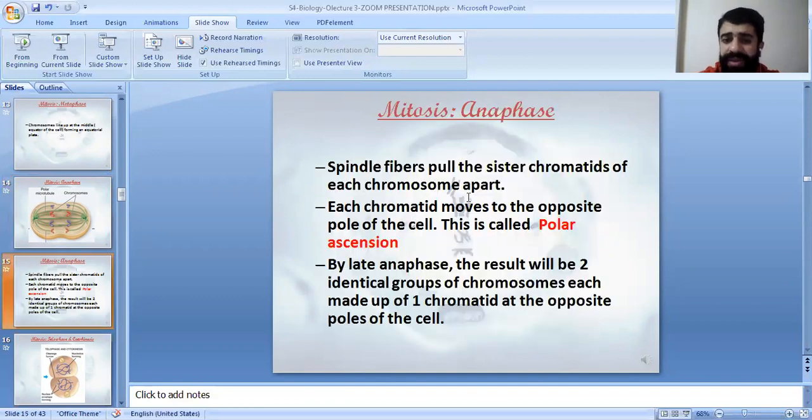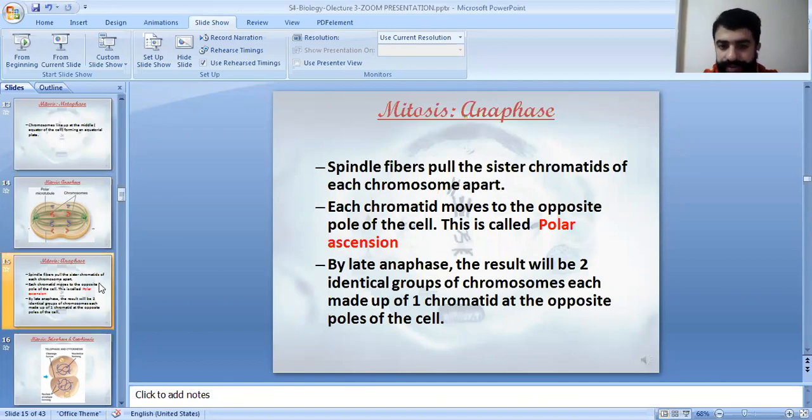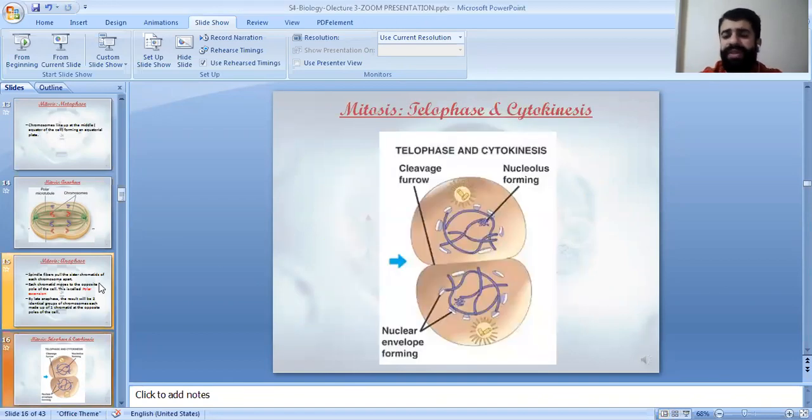In anaphase, the spindle fibers pull the sister chromatids of each chromosome apart. Each chromatid moves to the opposite pole of the cell. This is what we call the polar ascension. By late anaphase, we have 2 identical groups of chromosomes, each made of 1 chromatid, at the opposite poles of the cell. Then we have telophase and cytokinesis.